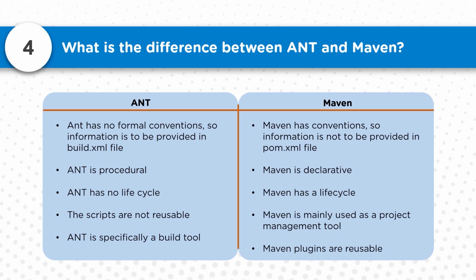Now ANT is a very specific build tool, and there are no plugins as such available there. You just have to code everything for the build process you want to prepare. Whereas in Maven, we have the concept of plugins, which can help us implement reusability. So these are some of the differences between ANT and Maven.